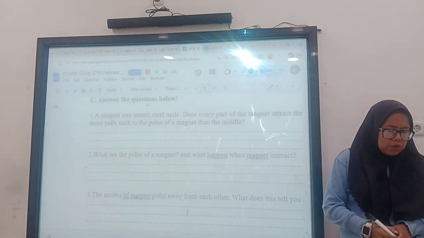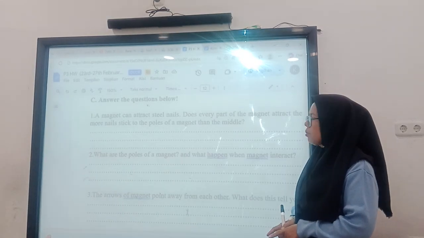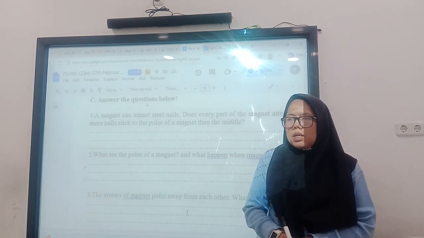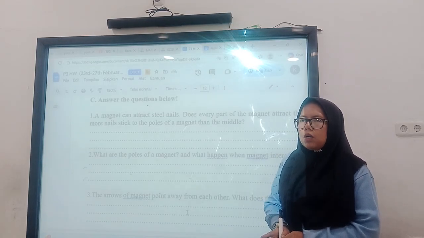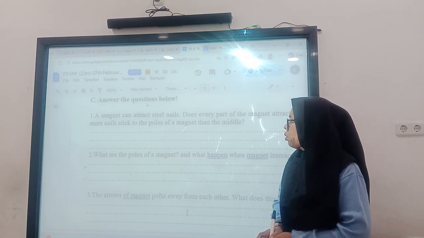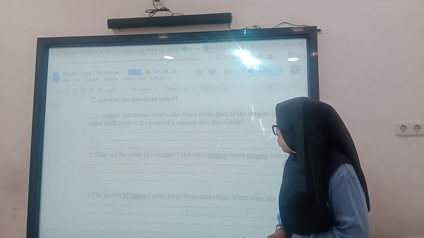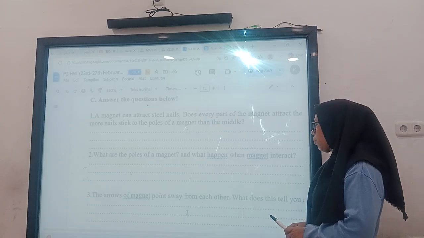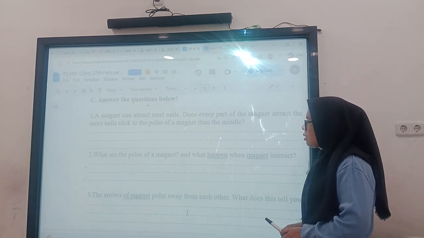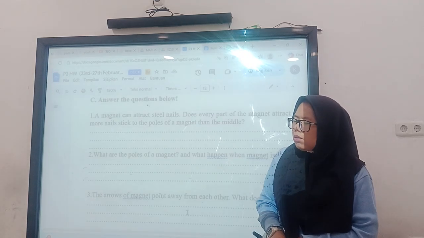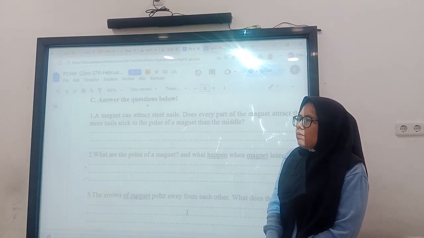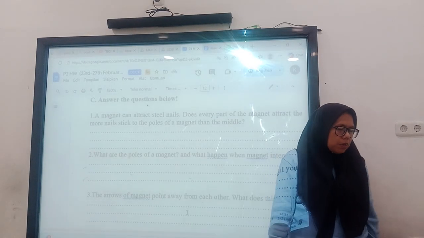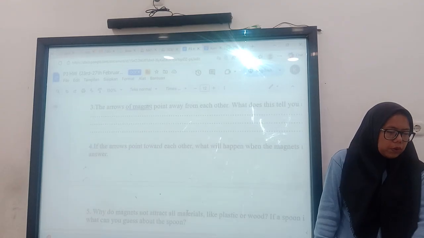What does this tell you? When the arrows point away, it means that the magnets push each other, or we can say push away from each other. So when the arrows point that way, it tells us that the magnets will repel.